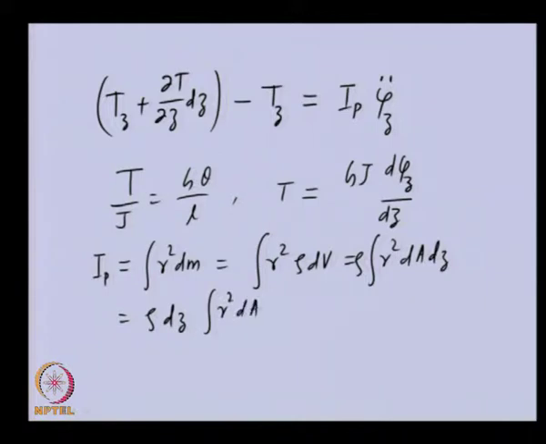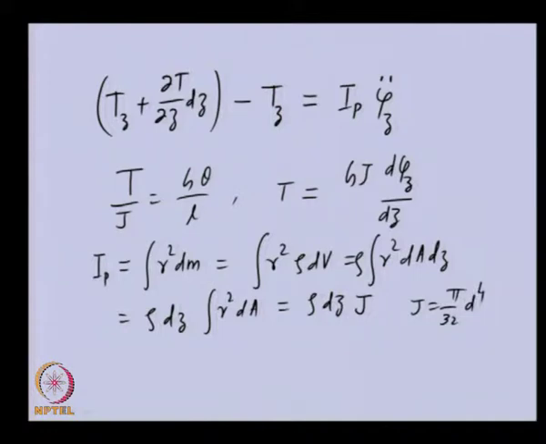And r square dA is nothing but J, the polar moment of inertia of the shaft, which is given as J equals pi by 32 d to the power 4 for a circular shaft.